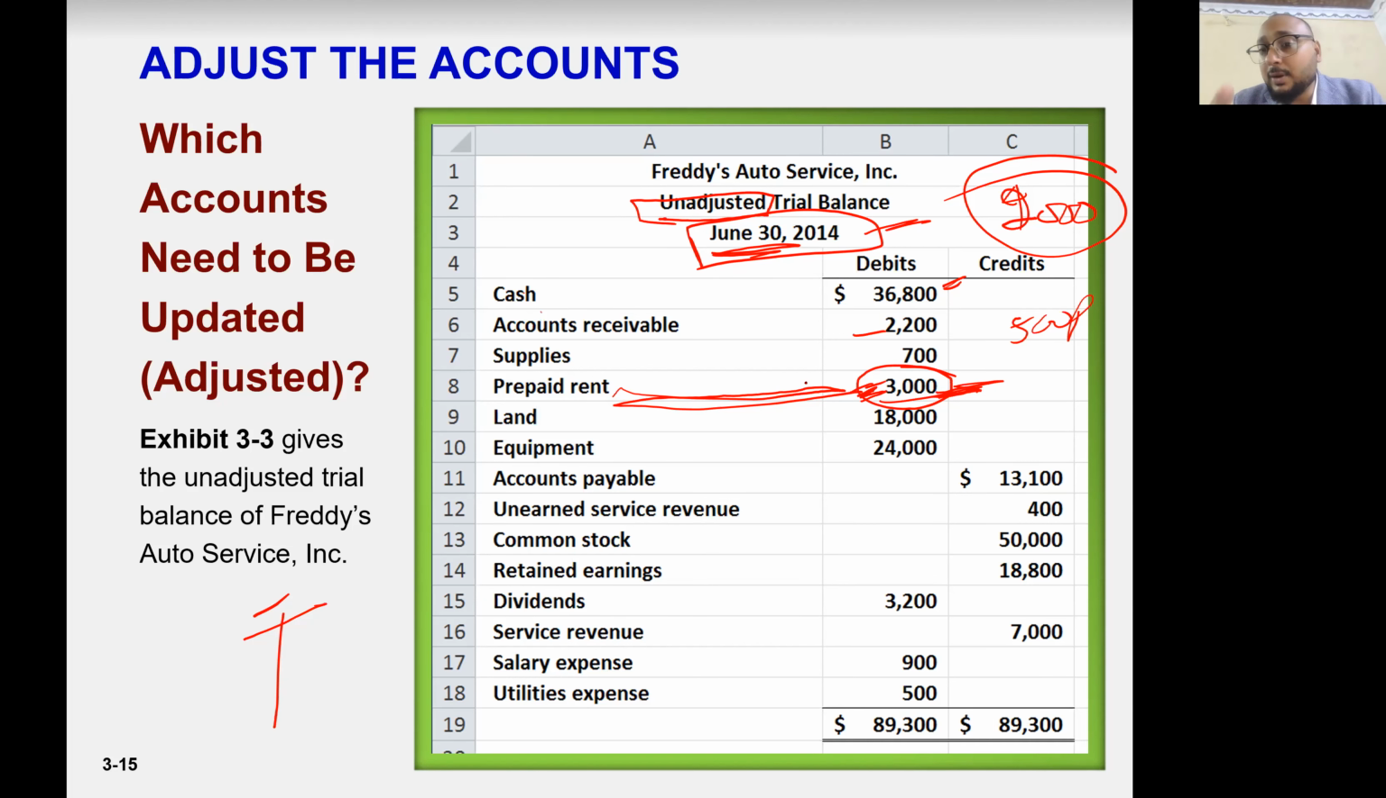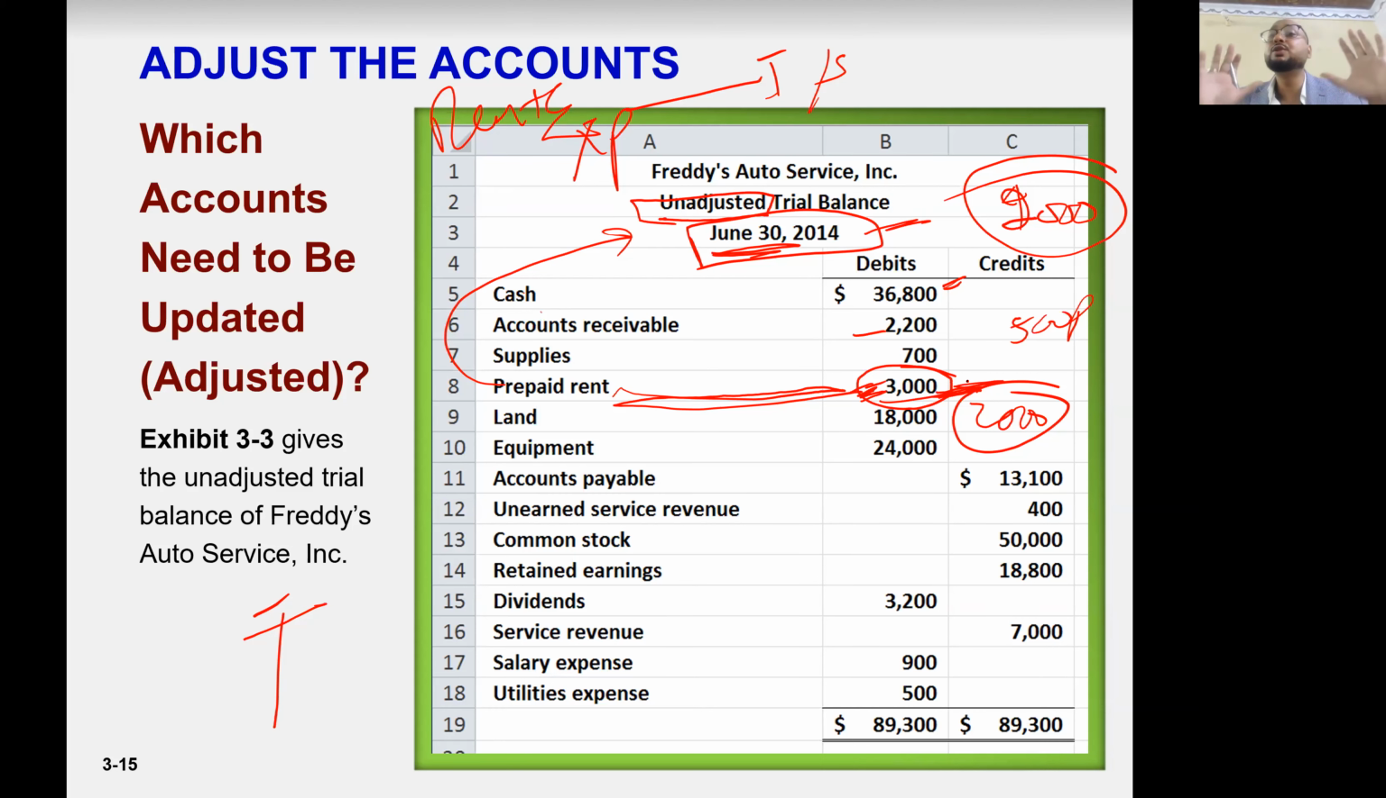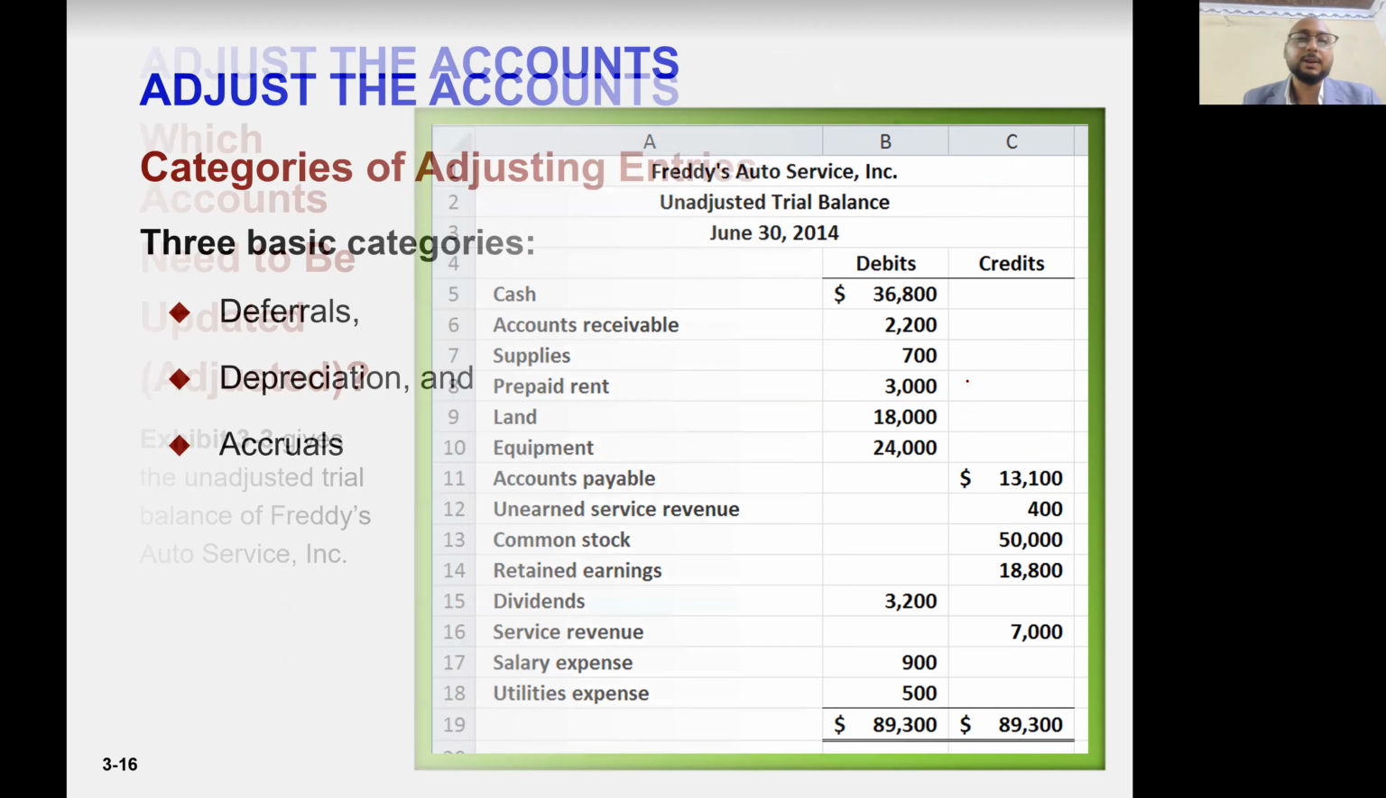So one item belongs to balance sheet: prepaid rent is balance sheet, and rent expense belongs to income statement. So we need to reduce that. From this 3,000, 2,000 becomes our expense. We consume that, right? So let's just talk about which accounts need to be adjusted.